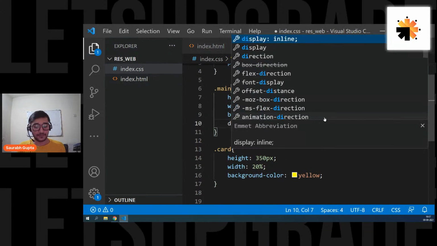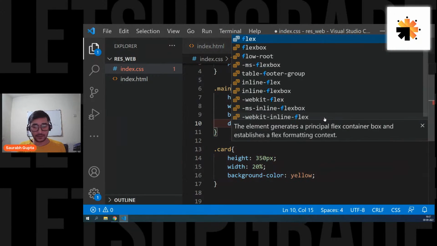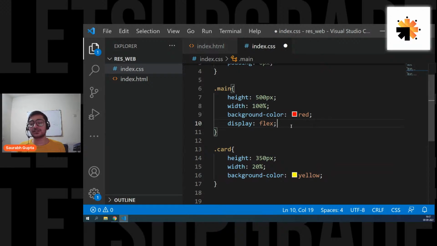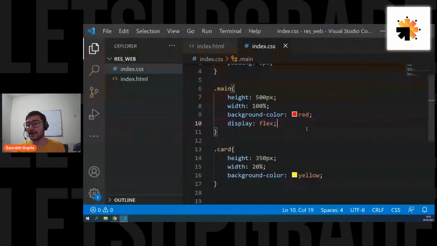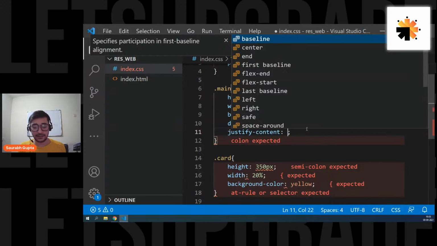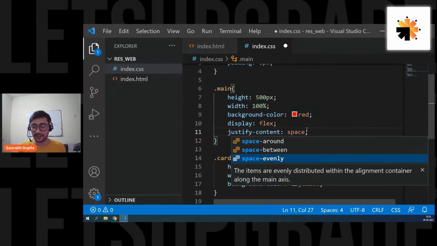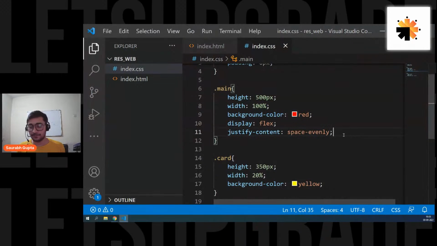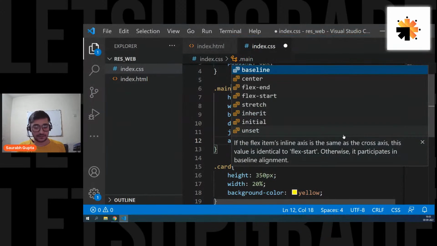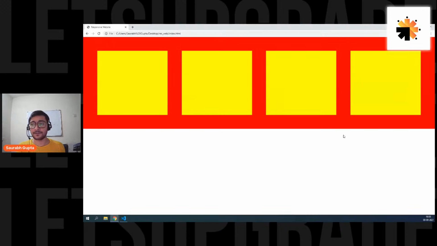So let's go in main and just say display of flex, so that all the children will be in a line. And here we go, we have it. But the problem is now we don't have gaps. So for gaps, we can simply say justify content, let's say space evenly. And here we go, perfect. And also, to move it a little down, we can say align items, and here we go, perfectly fine. So display flex has adjusted all my elements.